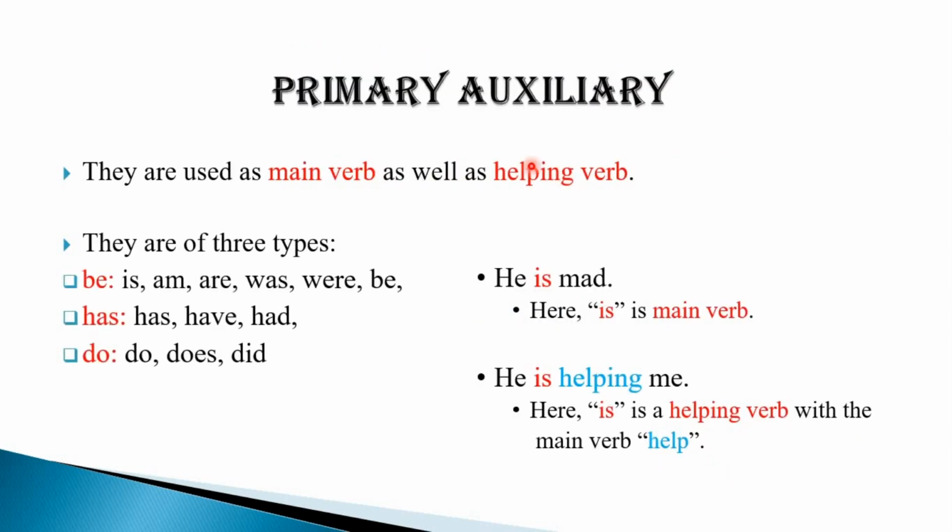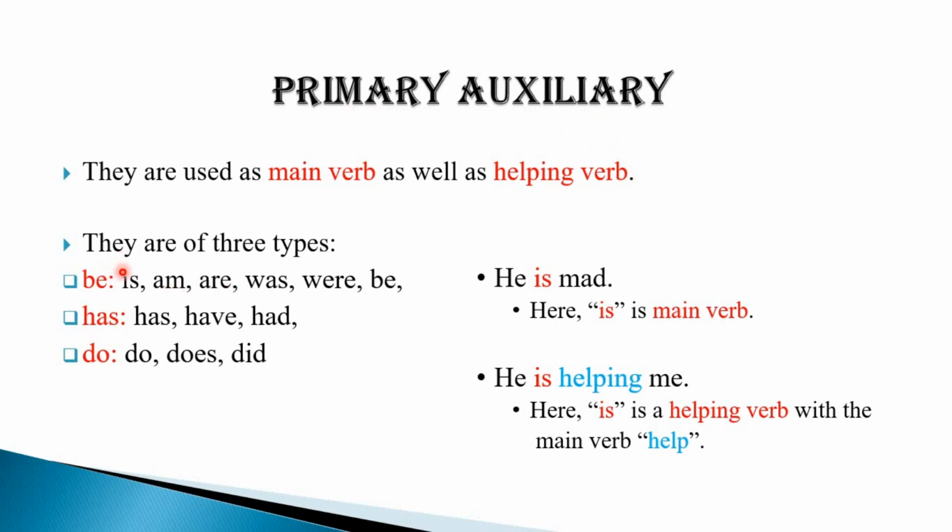Coming to primary auxiliary, what are primary auxiliaries? Primary auxiliaries are used as main verb as well as helping verb. Since it's an auxiliary, it helps the verb, and not only this, there are certain cases in which no other main verb is there other than the same auxiliary verb.